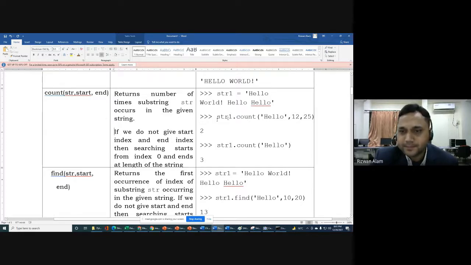So what you can do, for example, we will use this function count, with start and end, 12 and 25. So how many times is it going to be repeated? The number of times the substring occurs in that given string.